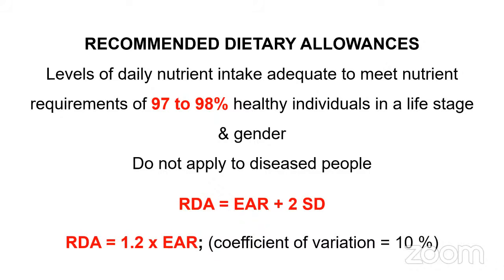Today, I'm introducing a very small concept to you called RDA, because from the exam point of view, RDA is the most important one. RDA can be calculated in two ways. One is you can do EAR plus 2SD. SD is nothing but standard deviation. Standard deviation is also a topic which will be covered under your biostats part.